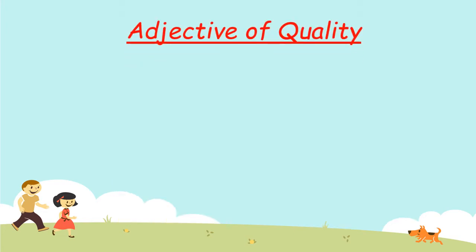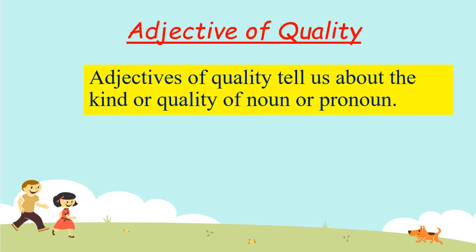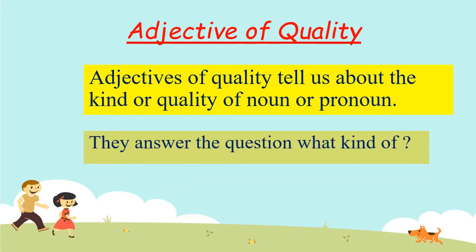The first kind of adjective that we are going to learn is adjective of quality. What is adjective of quality? Adjective of quality tells us about the kind or quality of a noun or a pronoun. It tells us about the quality that the noun or a pronoun possesses. They answer the question, what kind of? So let us understand it through examples.